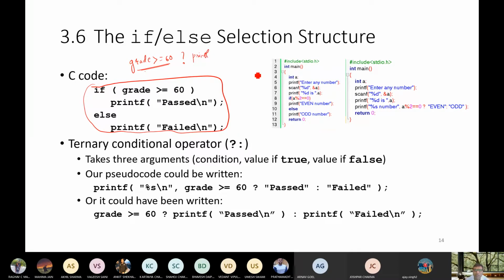This first statement, printf pass, is then followed by one colon. Don't put this over here because we are executing several statements, and then printf fail.